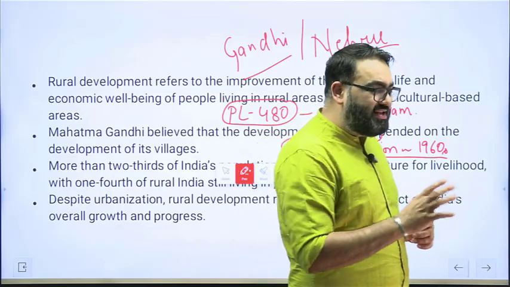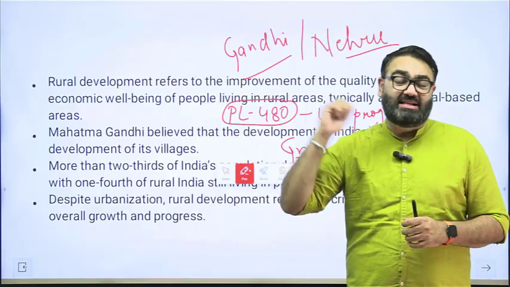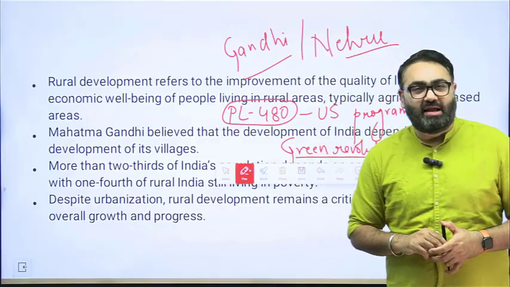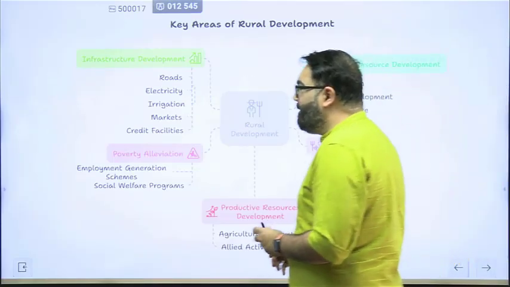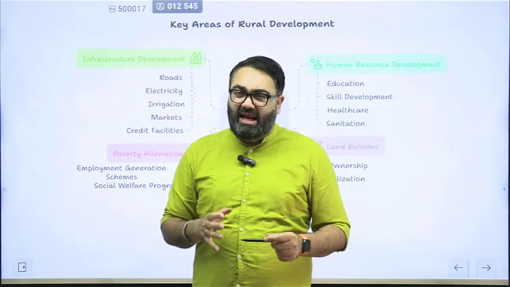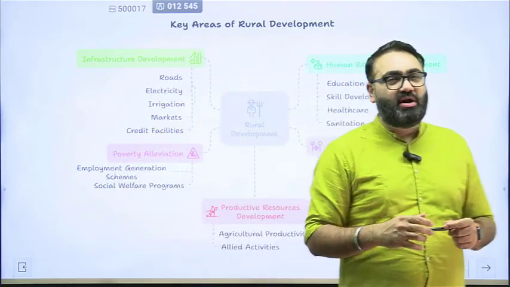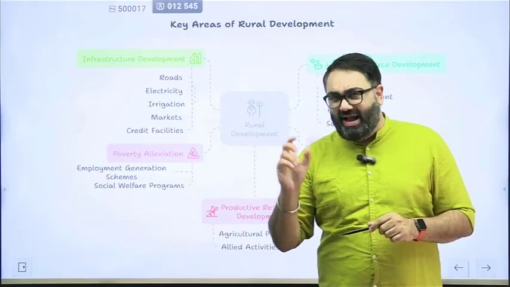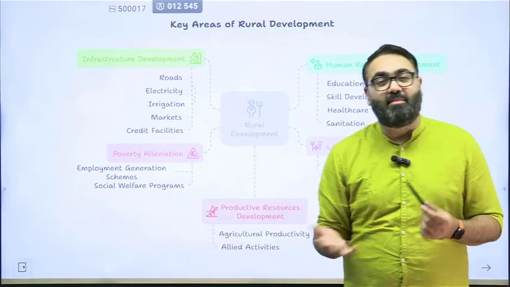However, although we are self-sufficient in food grain production, it's safe to say that there still are a lot of issues that exist in our rural areas. There still are a lot of stress factors for the farmers in India, and this chapter discusses all of that. Now, if you see rural development and where we stand, what are the key challenges that we are facing right now? Agriculture is just one part of rural development. We focus so much on agriculture when we talk about rural areas because that is the primary source of occupation, the primary source of earning. But rural development, as such, includes a lot of other things apart from agriculture as well.